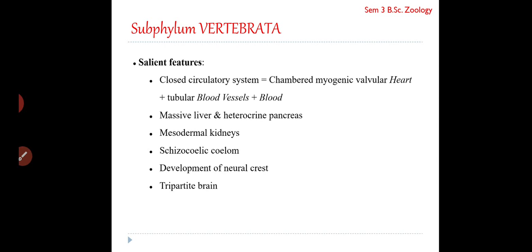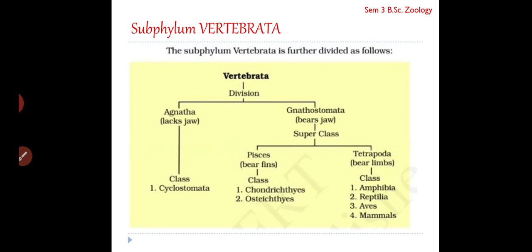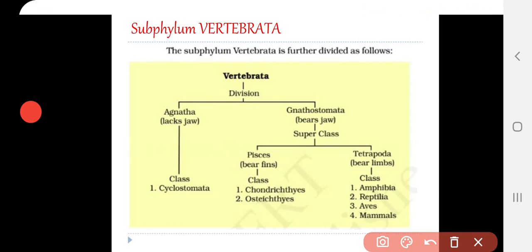So these are the few salient features of subphylum Vertebrata. This is the classification. You can see the subphylum Vertebrata is divided into two divisions, the Agnatha and Gnathostomata. Agnatha includes Cyclostomata, which is the only living group, and the extinct group, Ostracodermi.